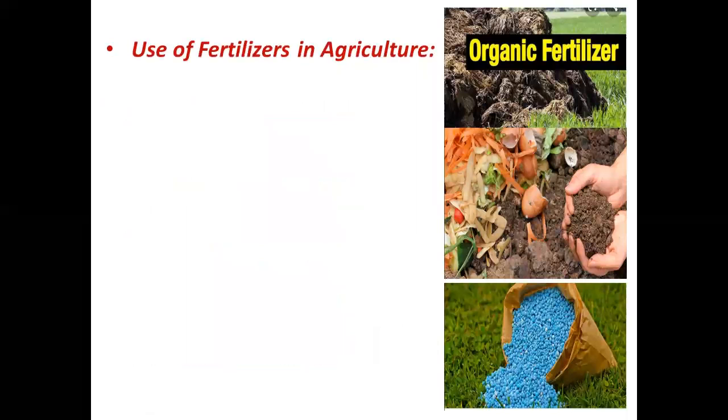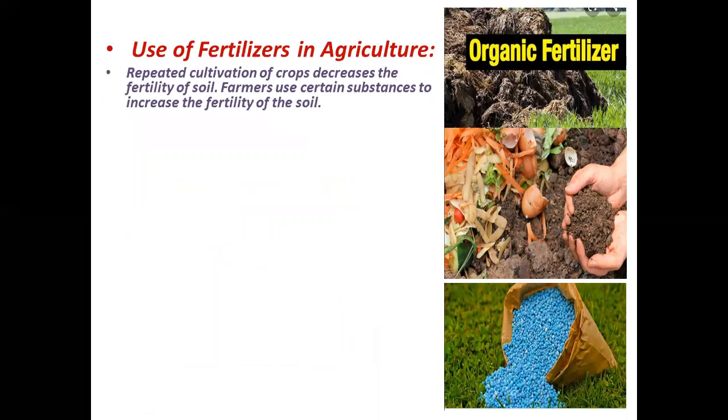Use of fertilizers in agriculture. You know that repeated cultivation of crops means that in a land, if you cultivate a crop and then after cutting you cultivate another crop, you are repeating the same land for cultivation. This repeated cultivation of crops actually decreases the fertility of soil, and to increase the fertility of soil, farmers use some substances, and for this purpose they use fertilizers.